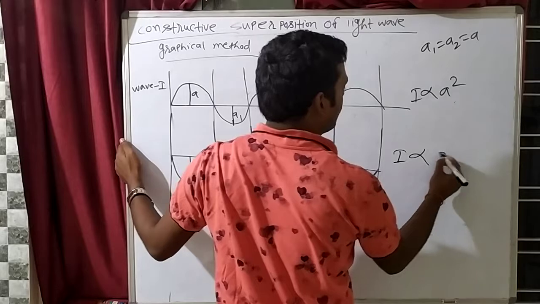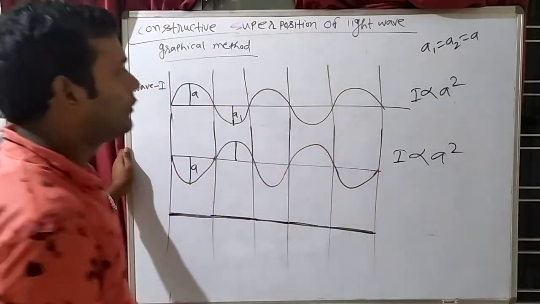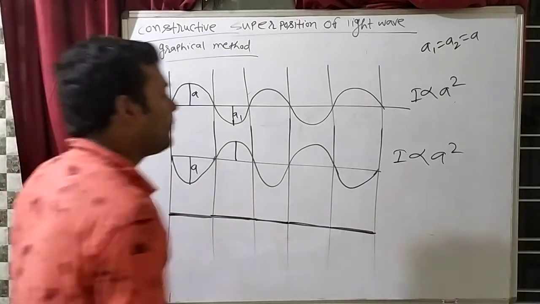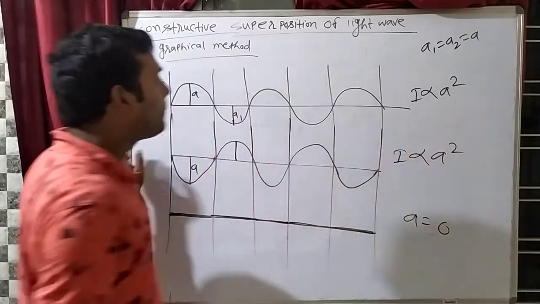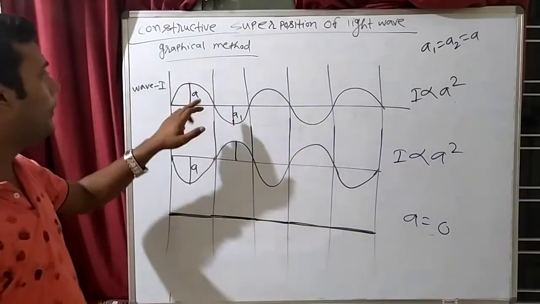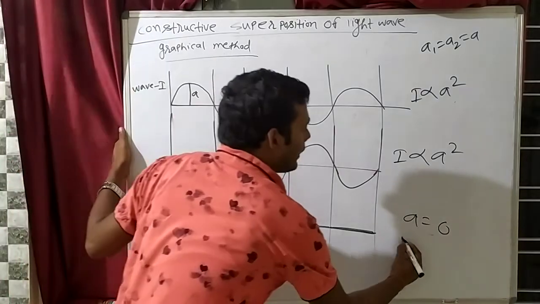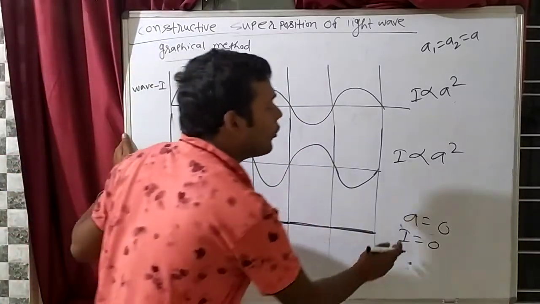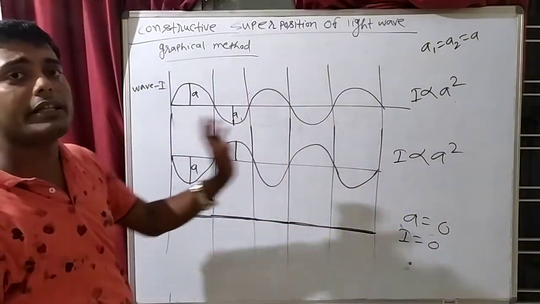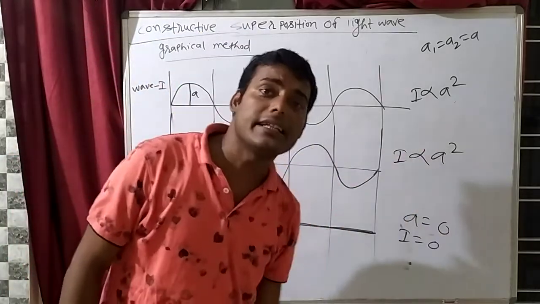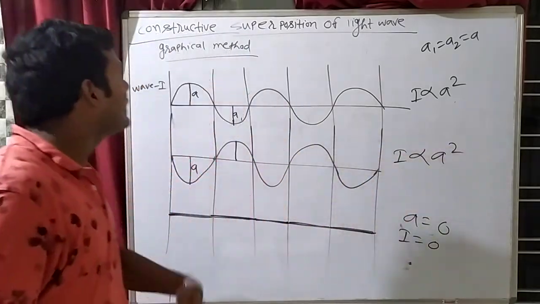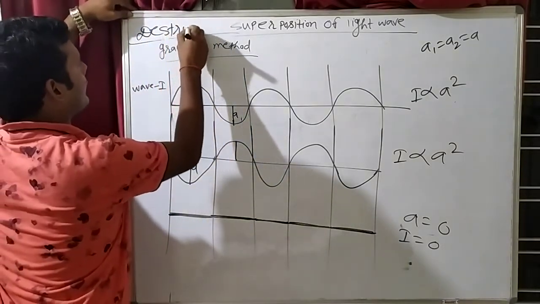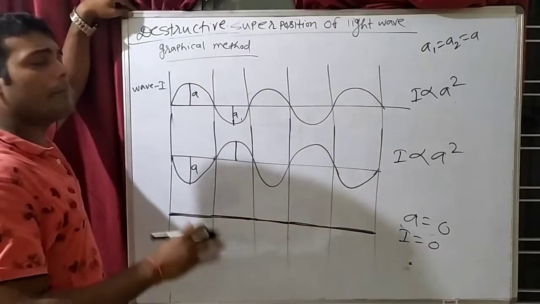Here also let's say its amplitude is A. So here what we will say? That here net amplitude will become 0, because plus A minus A will become 0. So intensity will become 0. If amplitude is 0, intensity will also be 0. What does it mean? Light intensity is 0. That means dark, no? So that's why this is known as destructive superposition. Understand? Destructive means dark.